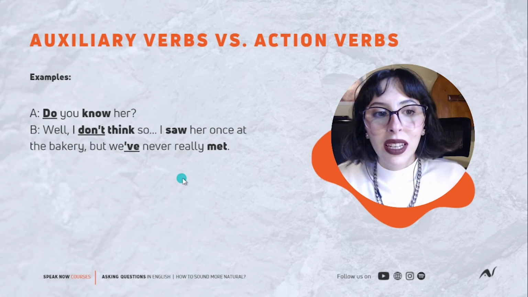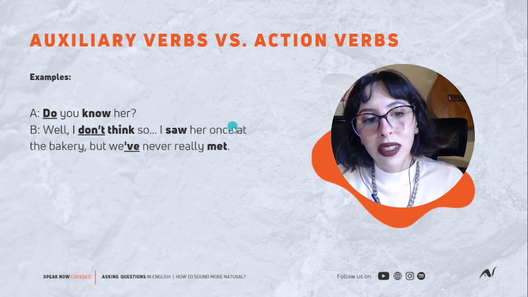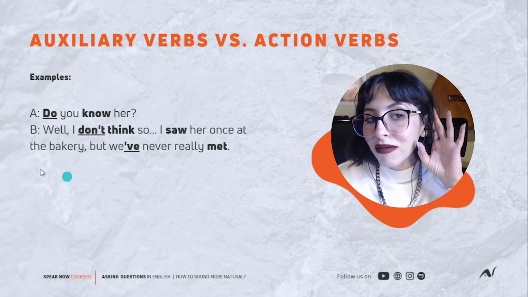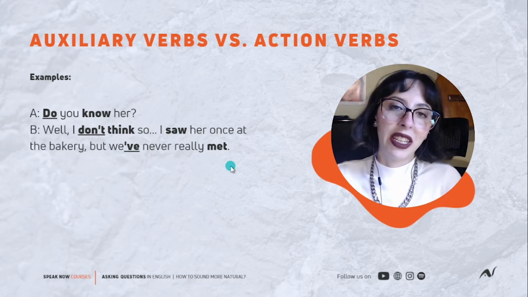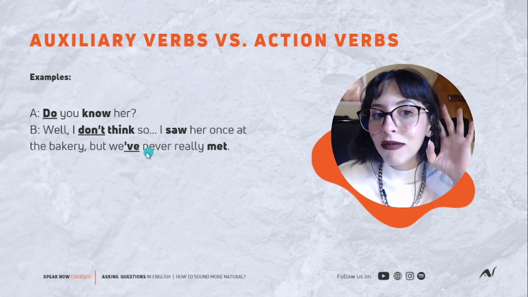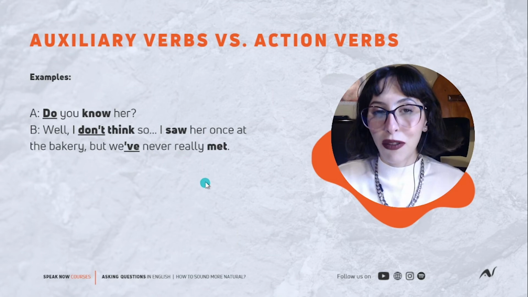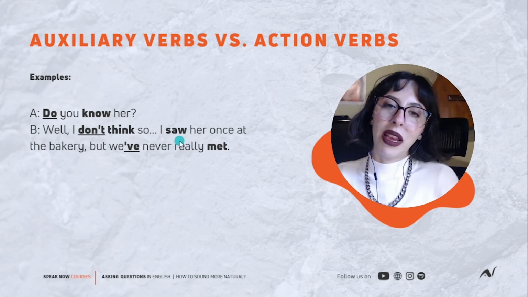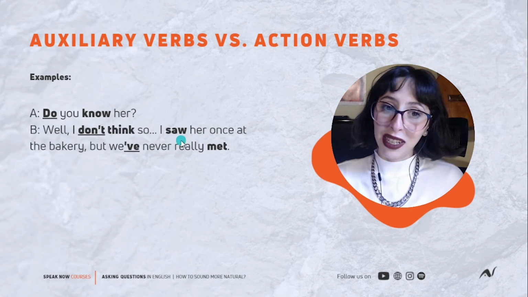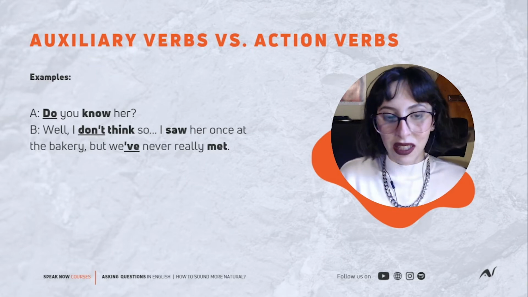After that, we see an example of simple past sentence. Repeat after me. I saw her once at the bakery. Very good. But we've never really met. Okay, here we have one example of simple past. And I know that because I know that saw is the simple past of the verb see. In the affirmative, there's no necessity for the auxiliary did, but the action verb is sufficient.